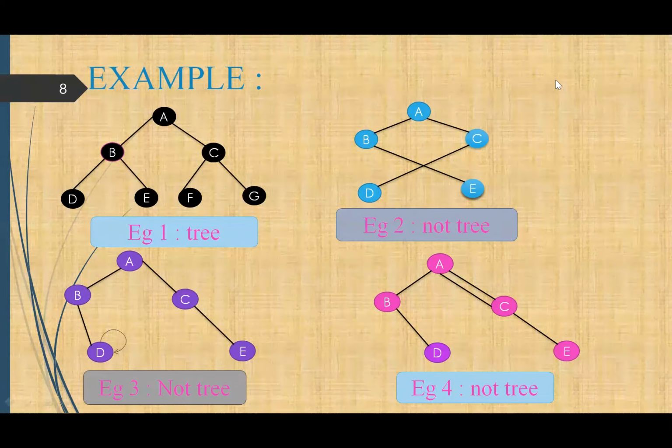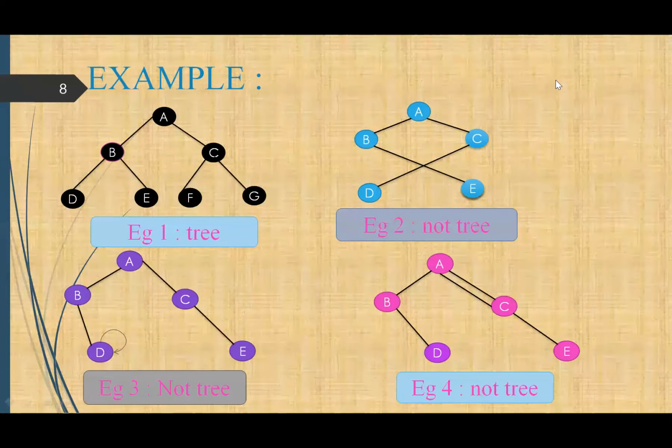Example 2. Here a circuit will be formed. So a circuit should not be contained in a tree. So this is not a tree. Example 3. Here D has a self loop. So a tree does not allow any loop. So this is not a tree.